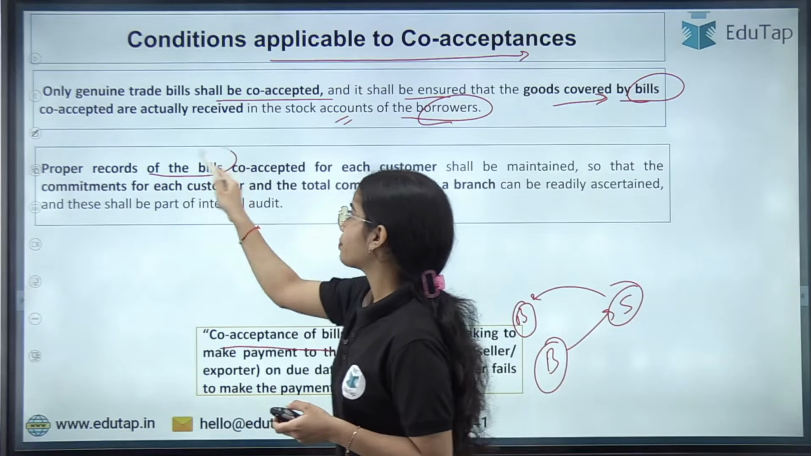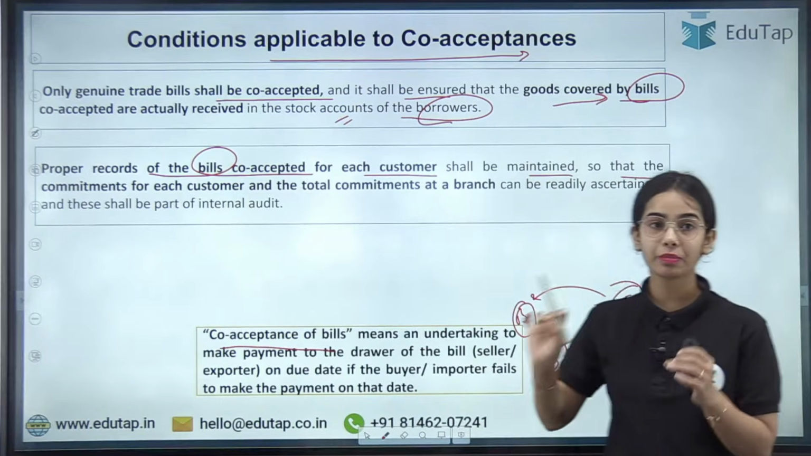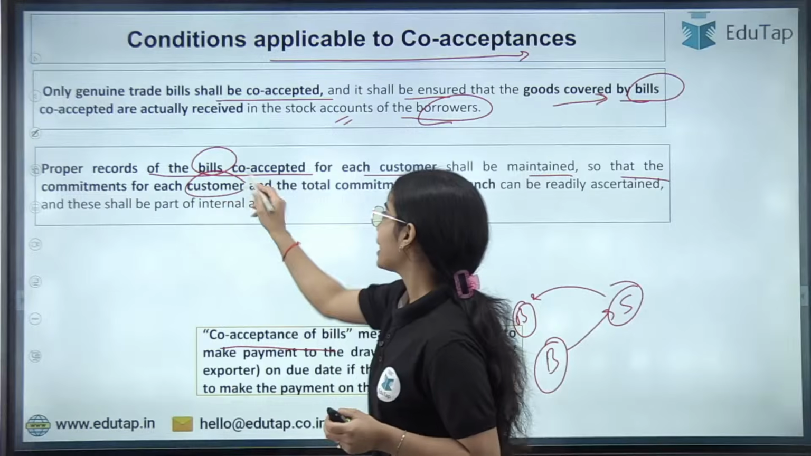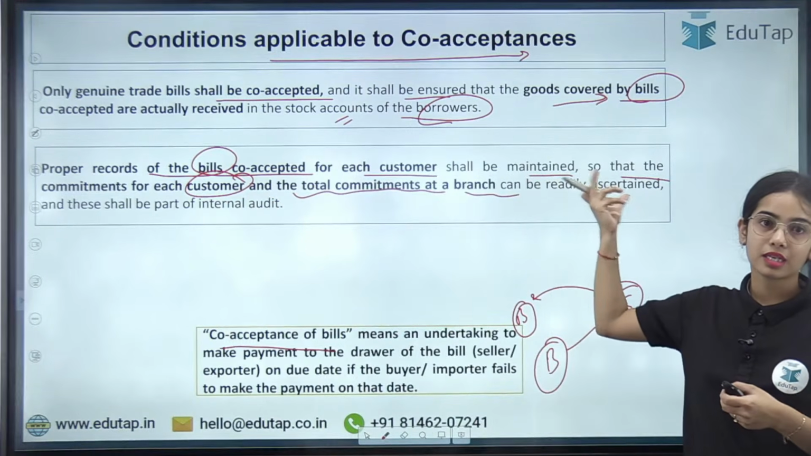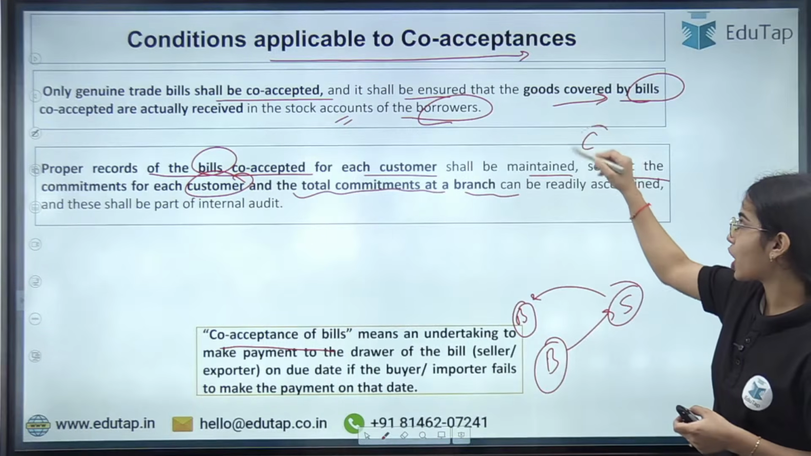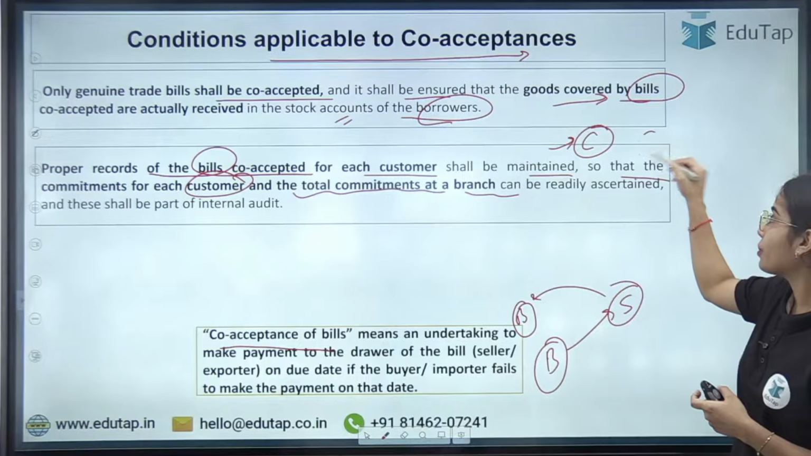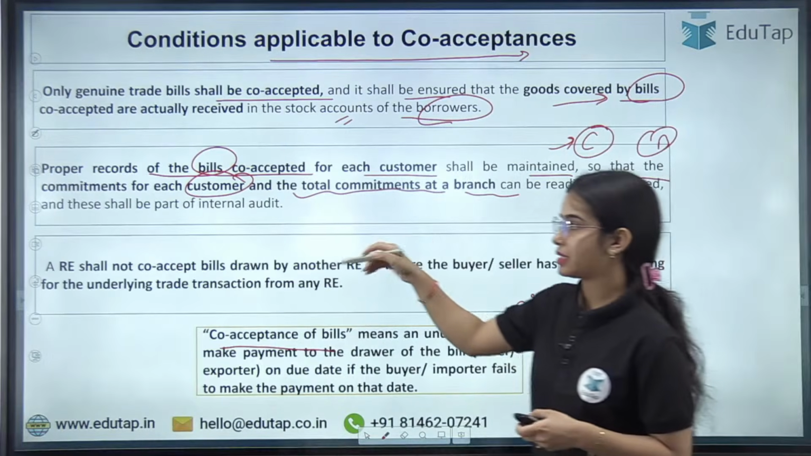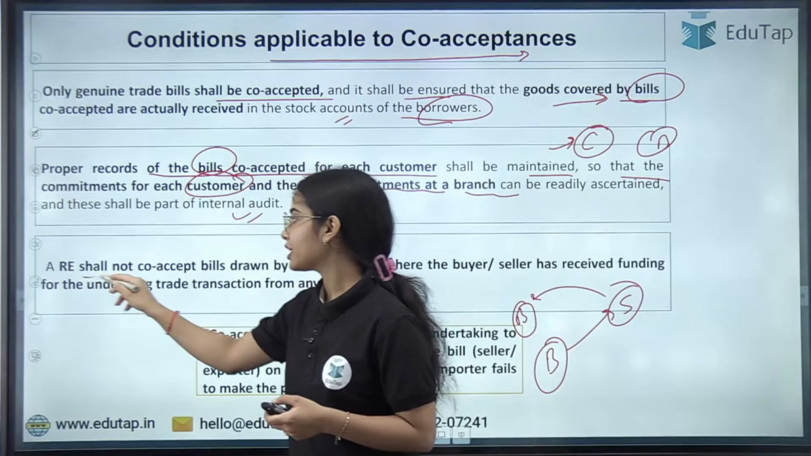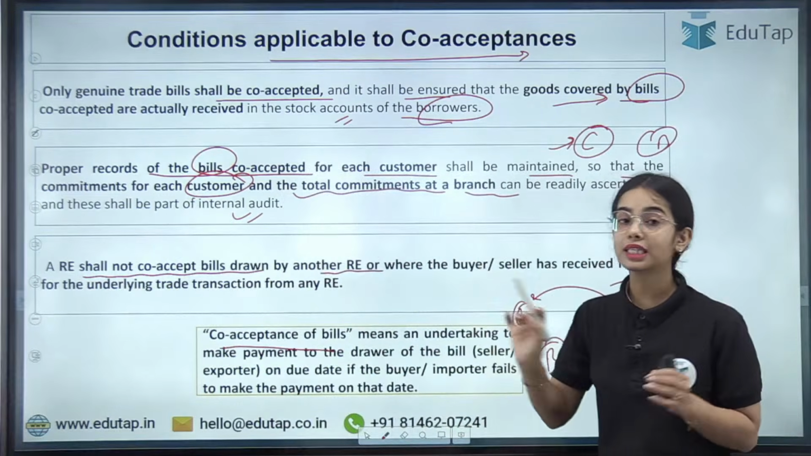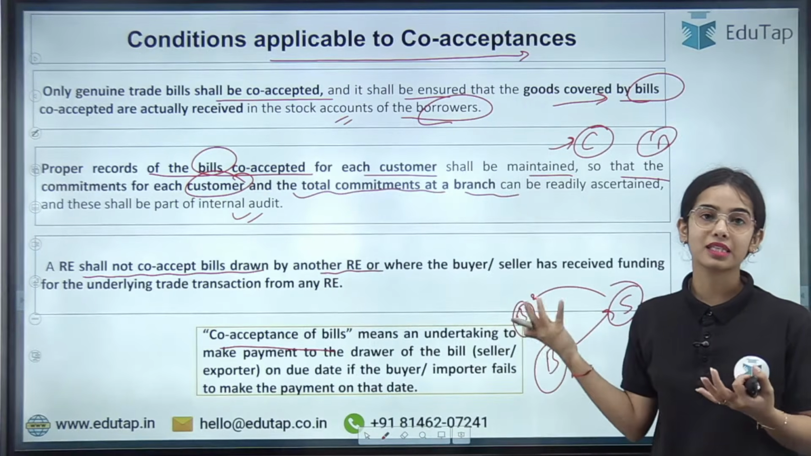Proper records of the bills co-accepted for each customer shall be maintained so that commitments for each customer and the total commitments at the branch level can be readily ascertained: for each customer how many bills have been co-accepted, and at the branch level how many bills have been co-accepted, and internal audit can also happen. A regulated entity shall not co-accept bills drawn by another regulated entity. That means co-acceptance cannot happen if the buyer is a regulated entity.